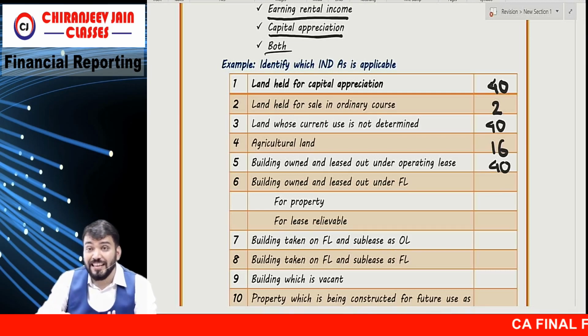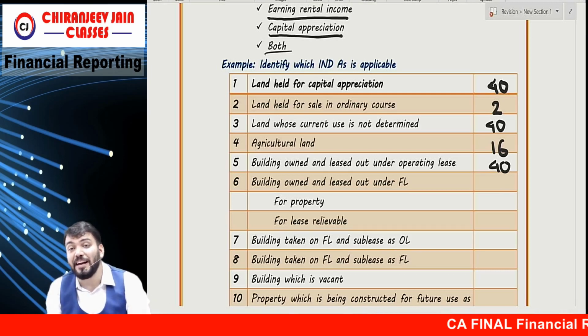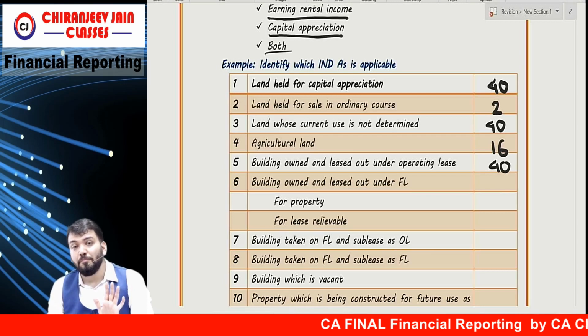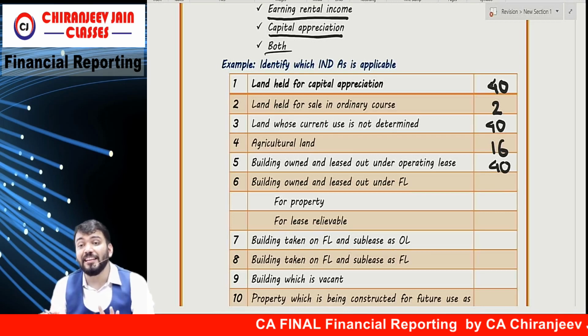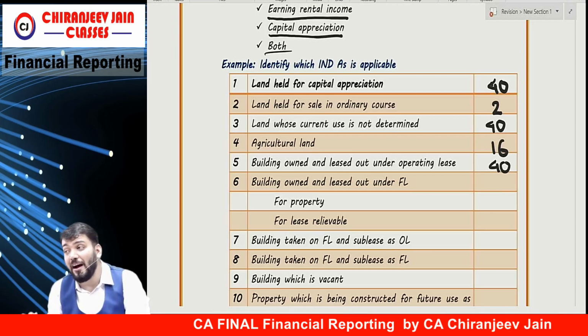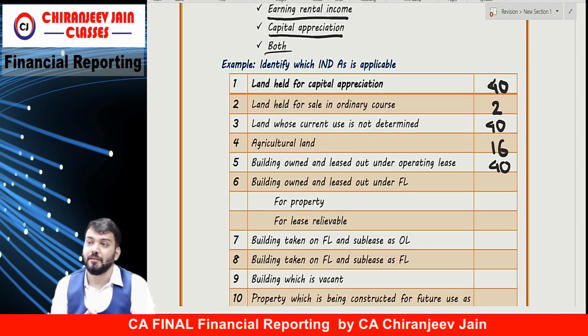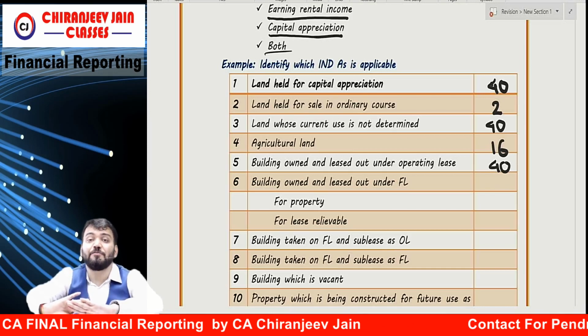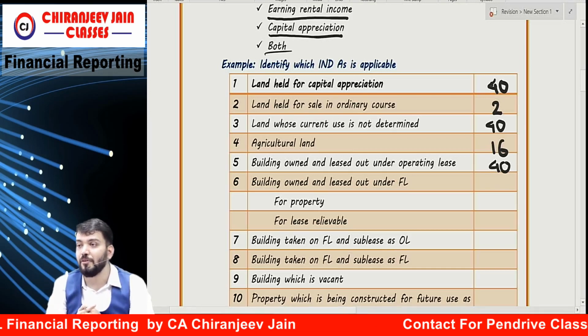Building owned and leased out under finance lease. Bolo.